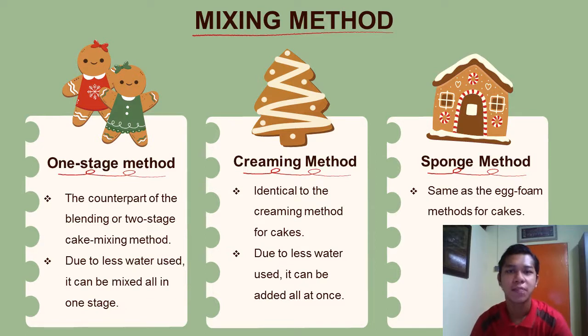These mixing methods are almost similar to cake mixing methods. The first one, the one-stage method, is a counterpart of the blending or two-stage cake mixing method. Due to less water used in cookies, it can be mixed all in one stage.